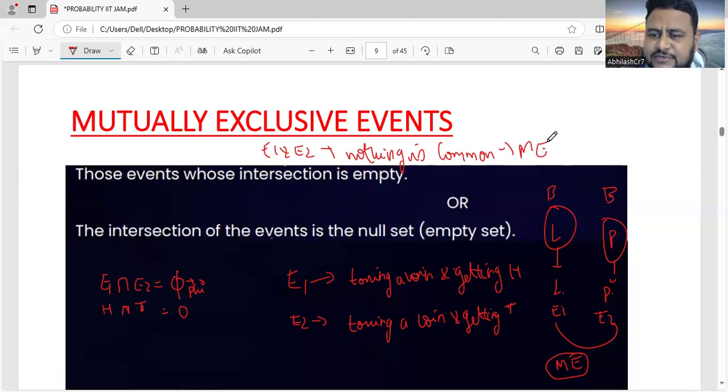Like I told, laddu and pakodas. If you pick one bowl full of laddus, you will get laddu only. If you pick another bowl full of pakodas, you will get pakoda only. Between laddu and pakoda, in event 1 and event 2, there is nothing common. So the final results have nothing common between the two. Such events are called mutually exclusive events.